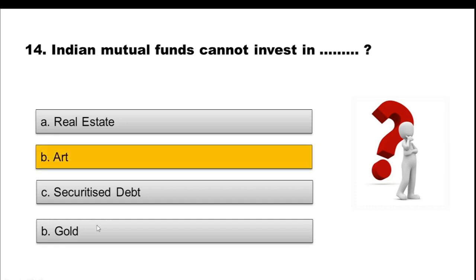And the right answer is option B, art. Indian mutual funds do not invest in art.